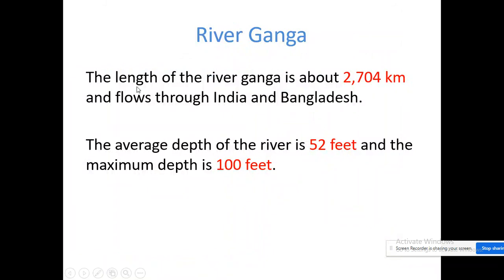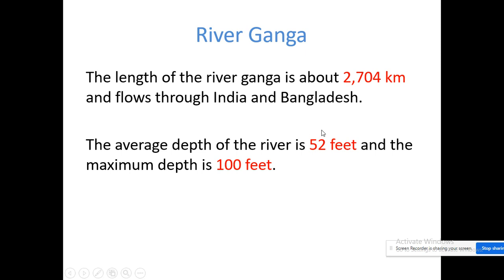Okay, so next one, River Ganga. River Ganga has been flowing there. Let us see what the length of the River Ganga is. It has been flowing for such a long time, continuously flowing. Yes or no, children? Yes, ma'am. So what is the length? What is the measurement of our river Ganga?